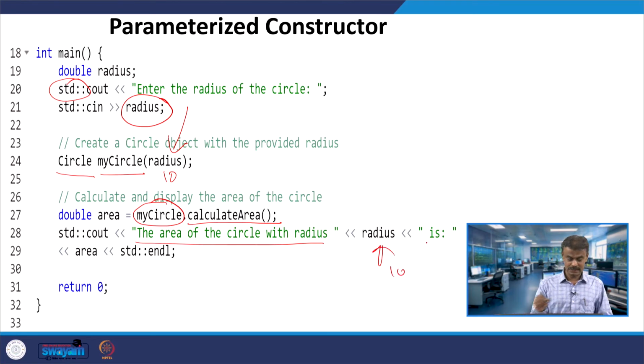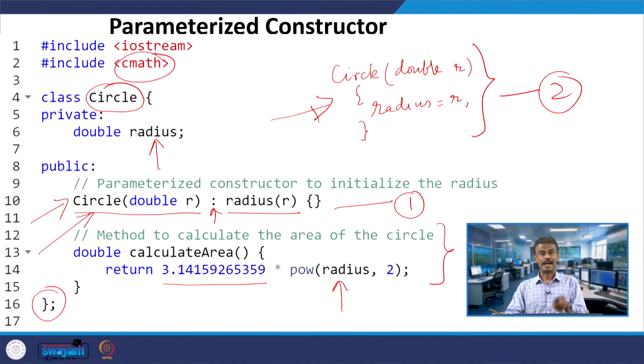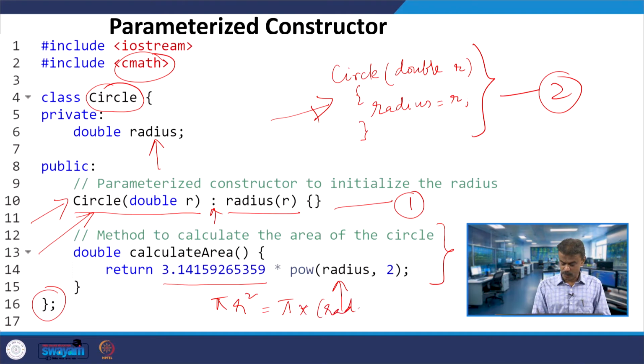When it is calling the calculate area member function, it is pi into r star r. This is the value of pi, so we will have pi r squared, with r already 10. This is nothing but pi into the radius squared; this is what we are expecting.